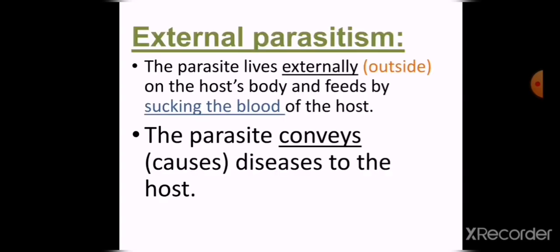Let's start with the external parasitism. In the external parasitism, the parasite lives externally, or outside the host's body, and it gets its food by sucking the blood of the host.